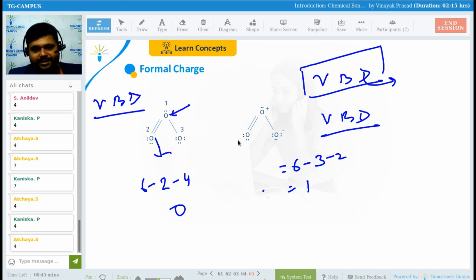Got my point, everyone? I hope it's a very easy task for you to find the formal charge on any atom. Yes or no? It was looking really difficult in the formula, even I do not know this formula. I used to solve by this VBD method only. But if you want to remember it for your 11th standard school examination, you can remember that formula, that will help you. If you are solving JEE questions, then you can use this VBD and your answer will be solved. If you solve by the actual formula, it may take some time. But by this method, in a second you can answer the question.